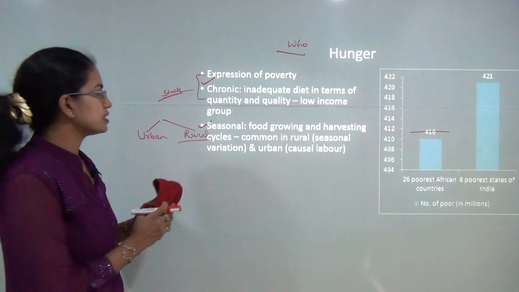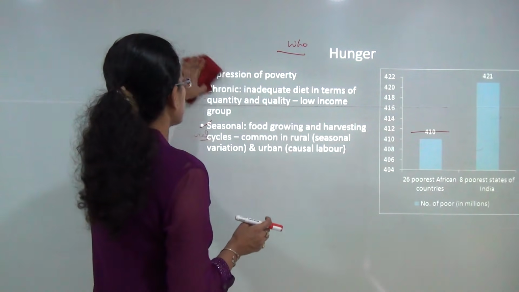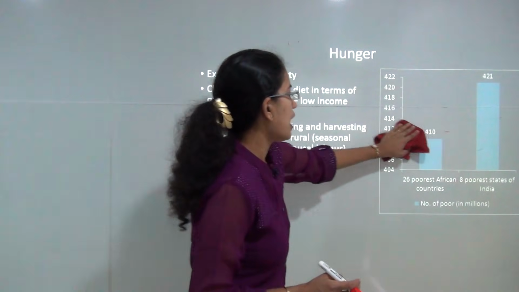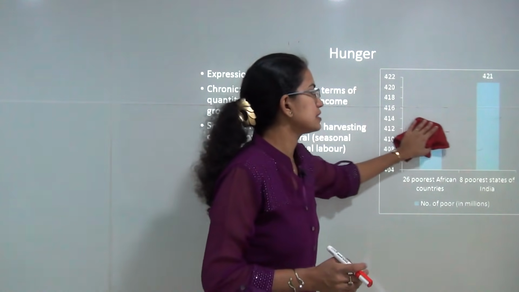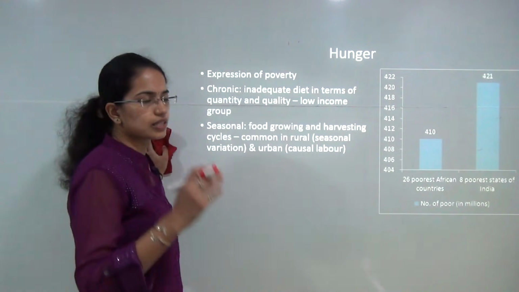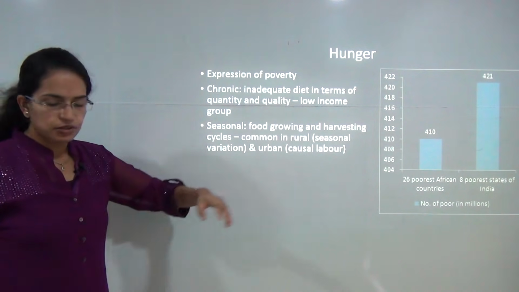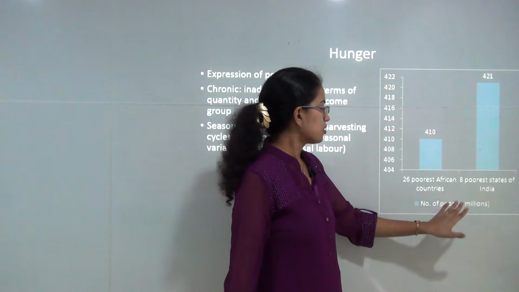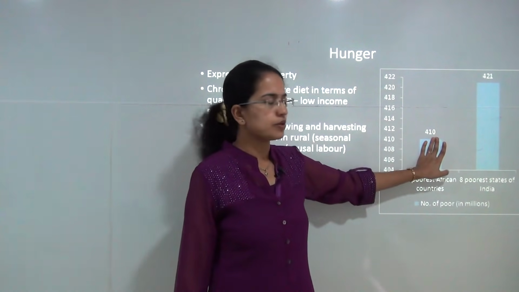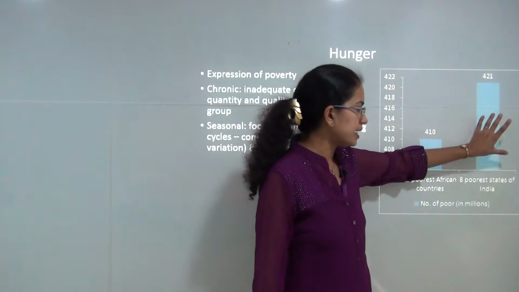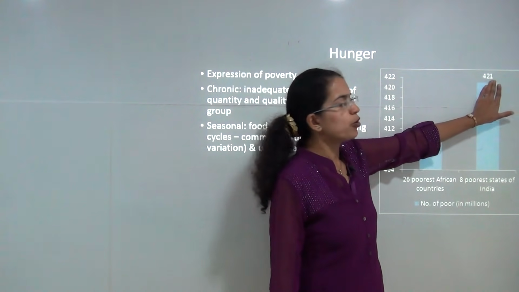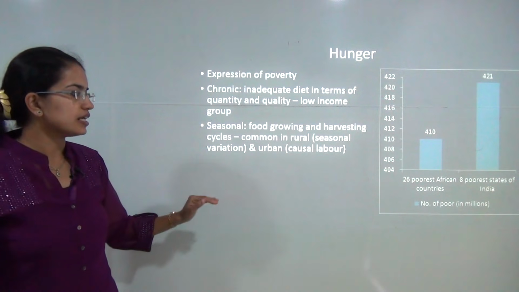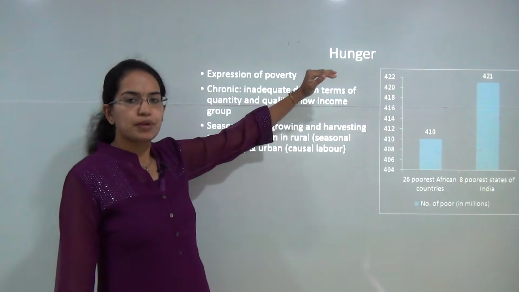Now let's come on to another term, that is hunger. Hunger, I can say, is an expression of poverty. That means you have a kind of hunger index that could determine the level of poverty of any nation. If we look at this graph, we can see 26 of the poorest nations of Africa contribute to 410 million poor population. However, merely 8 states in India contribute to 421 million poor population. That means in India, poverty and hunger is definitely a prime concern.